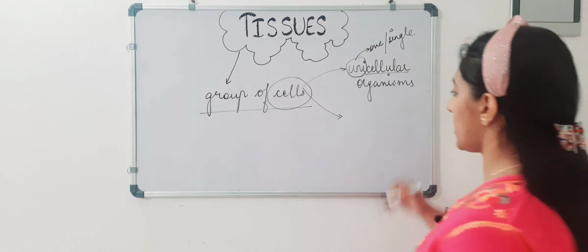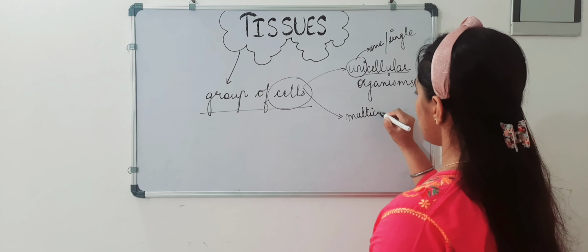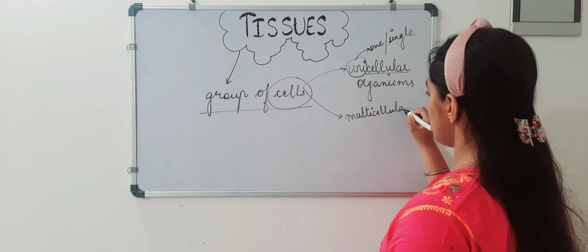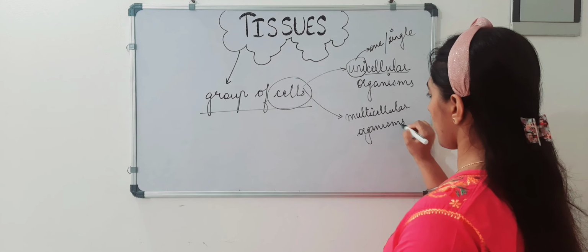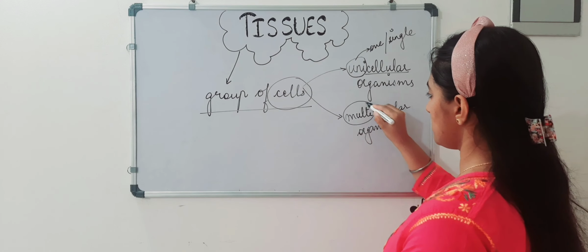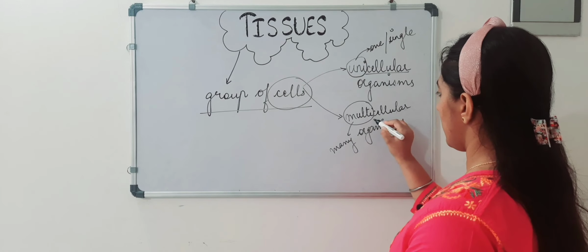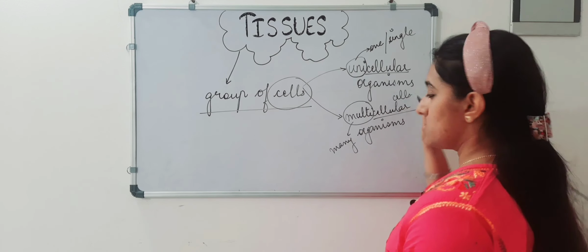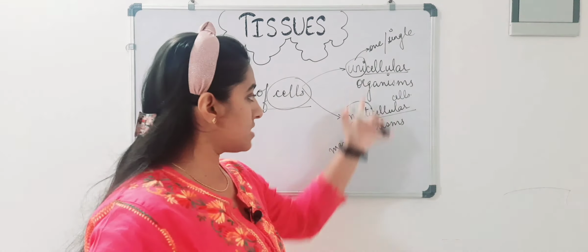Here I am writing it down. Multicellular organisms. Here multi means many and cells.